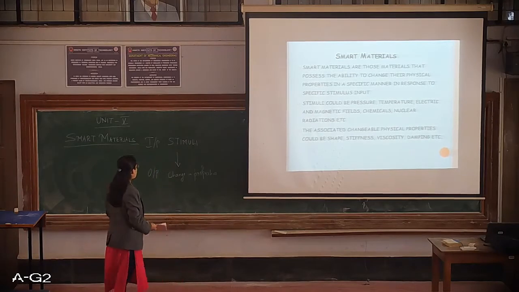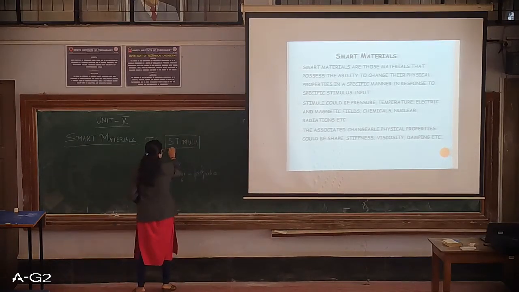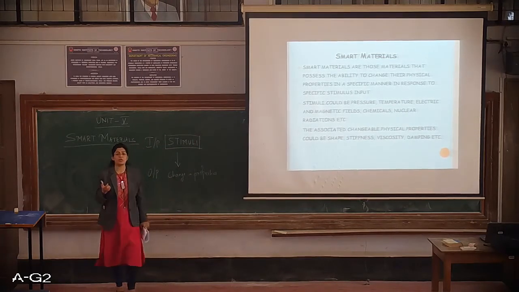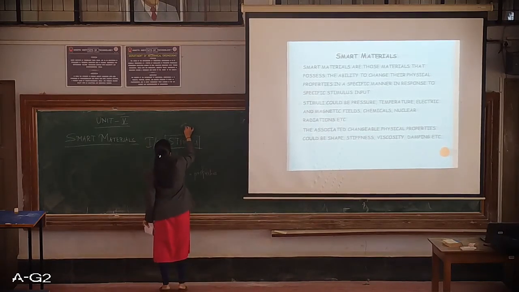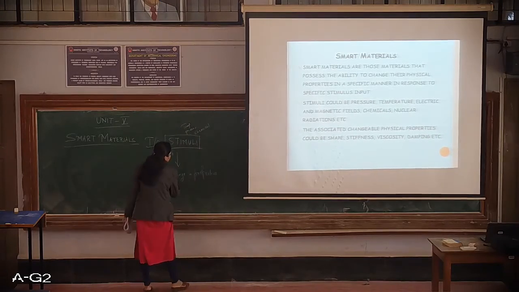Now when we talk about stimuli, what do we mean by stimuli, or what are the external stimuli which will lead to a change in the properties of a material? Here it could be anything like temperature, pressure, any chemical change. And what will be the change in property?